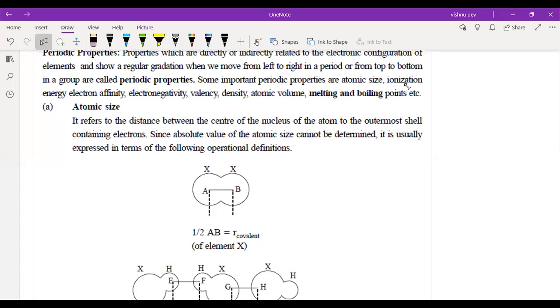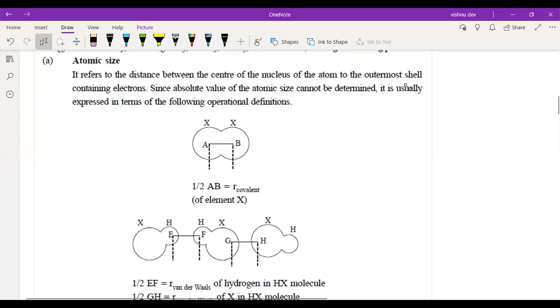So what is this covalent radius? See this here. If two atoms overlap with each other, I can say that these two atoms, X and X, overlap with each other. So this is your D, AB is equal to D, and covalent radius R is equal to D by 2, which is certainly less than RA plus RB by 2.